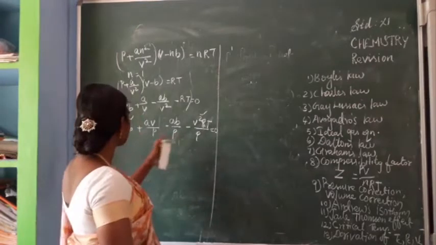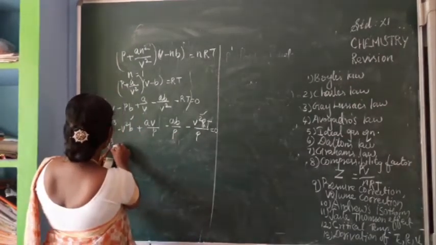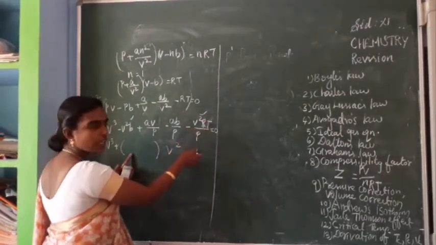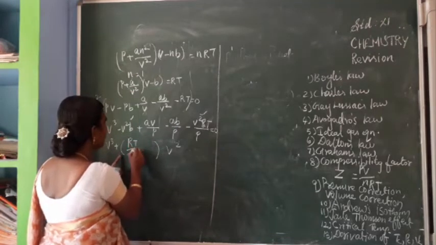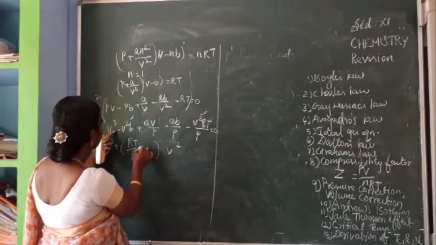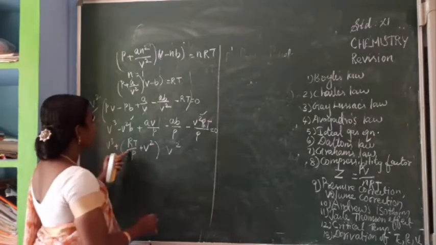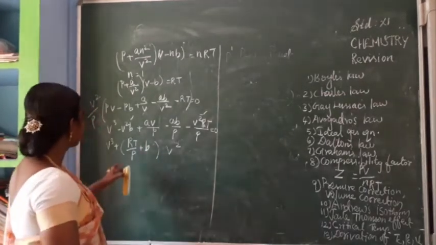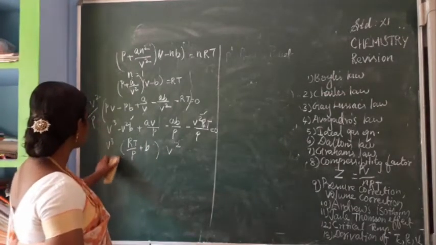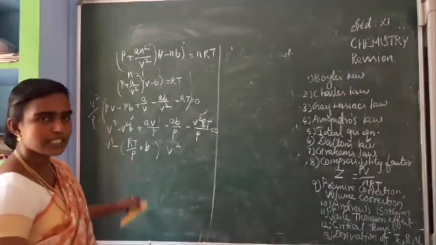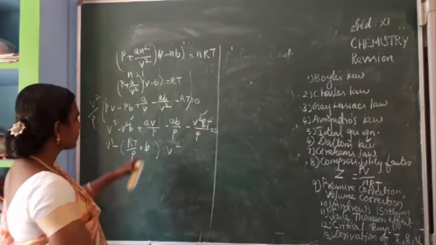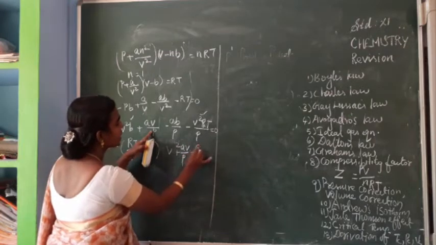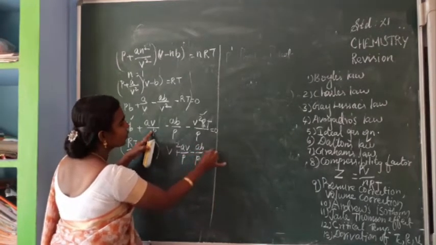So V square, minus (RT by P plus b) into V square. Is it clear? Next, the V term, plus aV by P, minus ab by P is equal to 0.